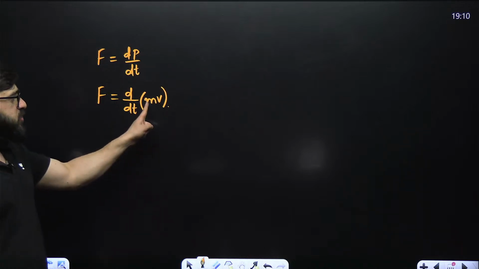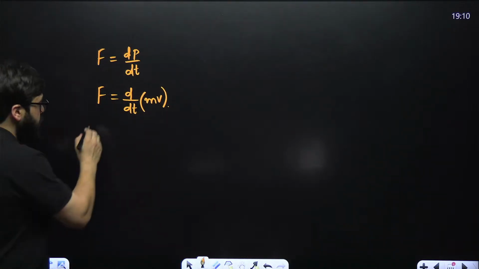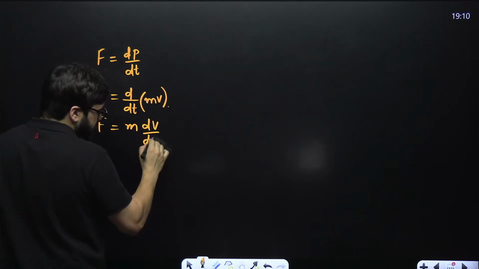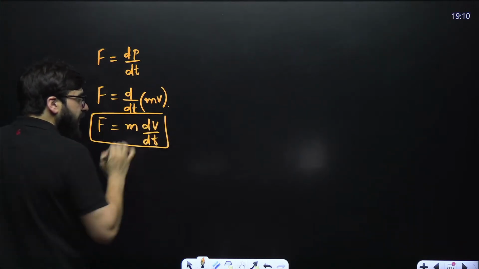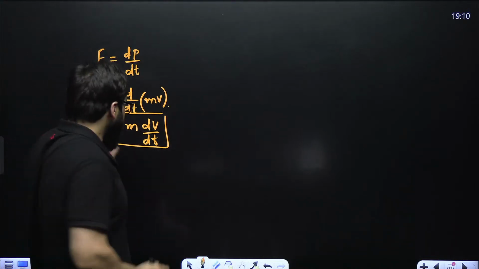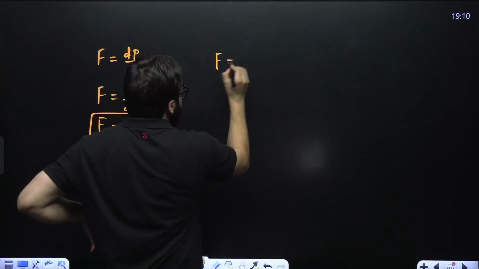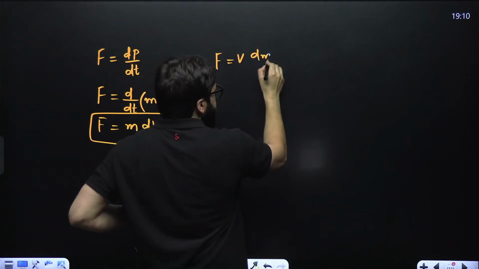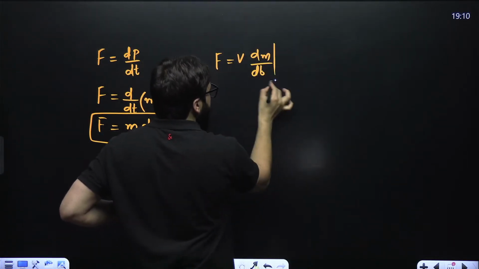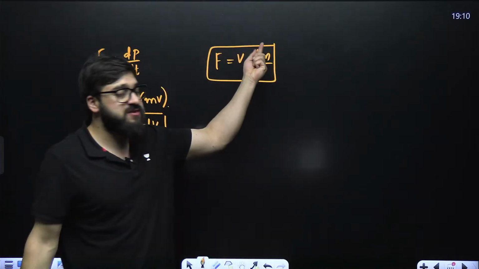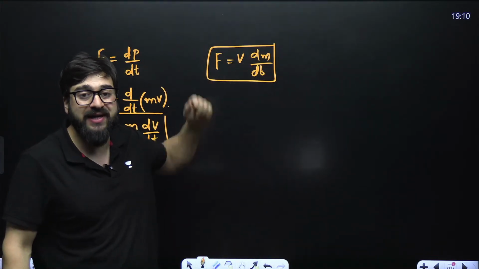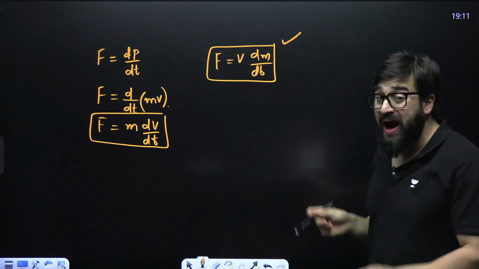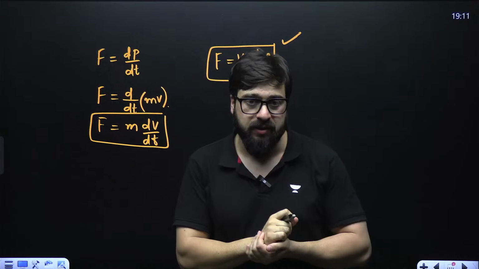If mass is constant, m comes out. In that particular case, you write m dv divided by dt. And if mass is variable, I told you this formula: F is equal to, take velocity out, v dm divided by dt. Because here mass is variable, mass is changing, dm by dt is change in mass. So this is the value of force when mass of the body is variable.